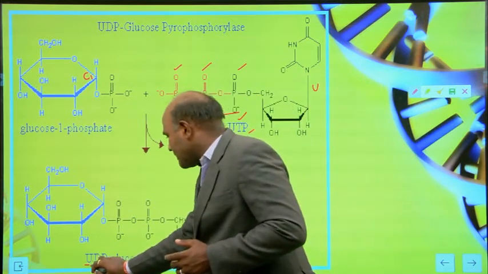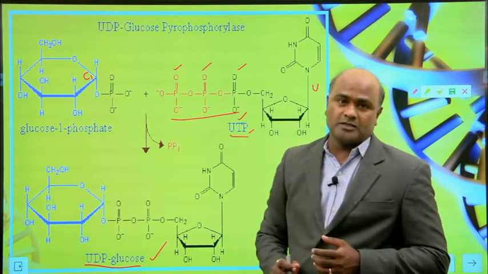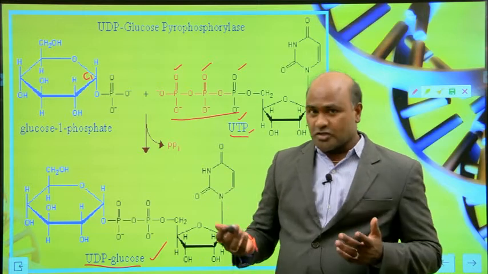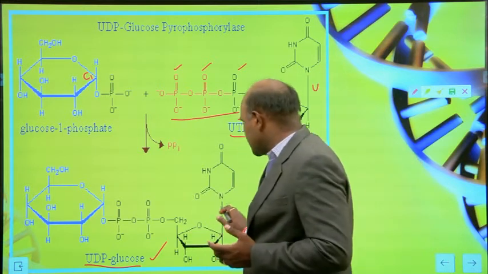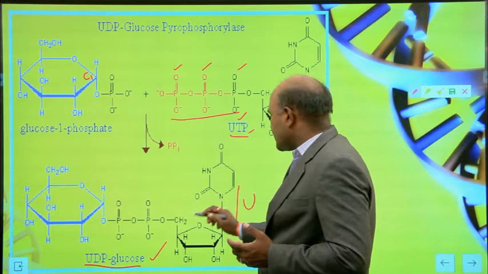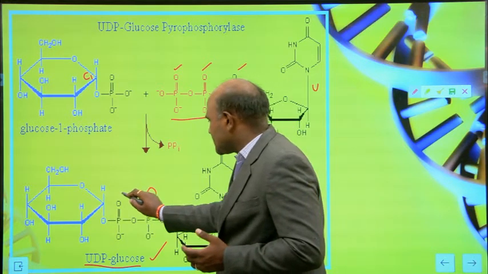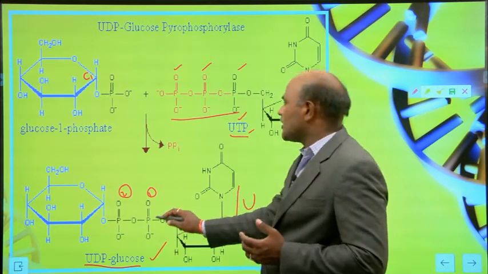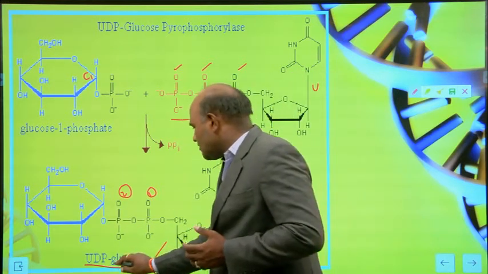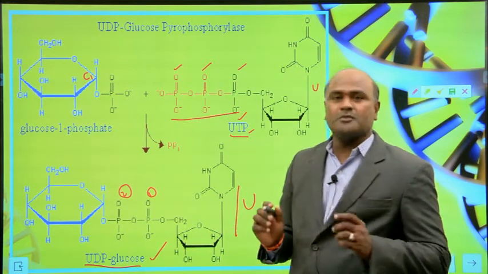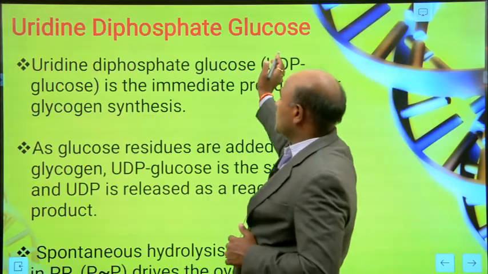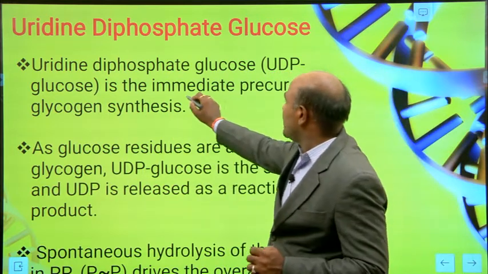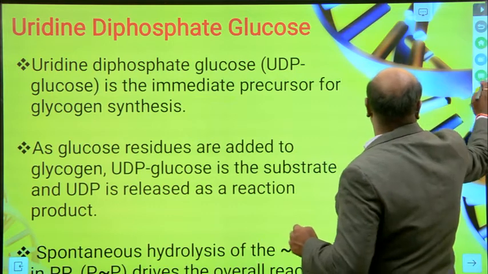Uridine diphosphate. Two phosphate functional groups are attached here. You can see this is the uridine, and then phosphate 1, and this is phosphate 2 attached to this carbon. So that is uridine diphosphate glucose, UDP glucose, the immediate precursor.